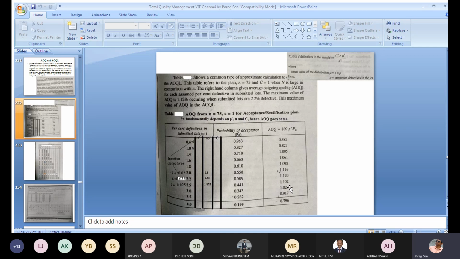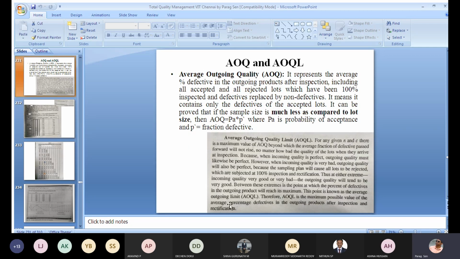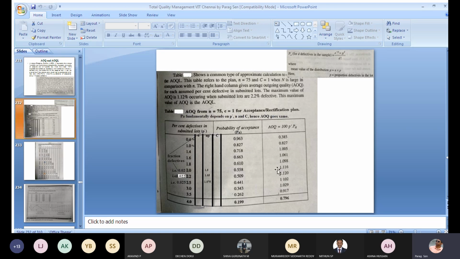So what you are observing here is that at 2.2% proportion defective, we get the AOQ maximum limit, that means the maximum possible value of the average percent defective in the outgoing products after inspection and rectification that you can achieve.